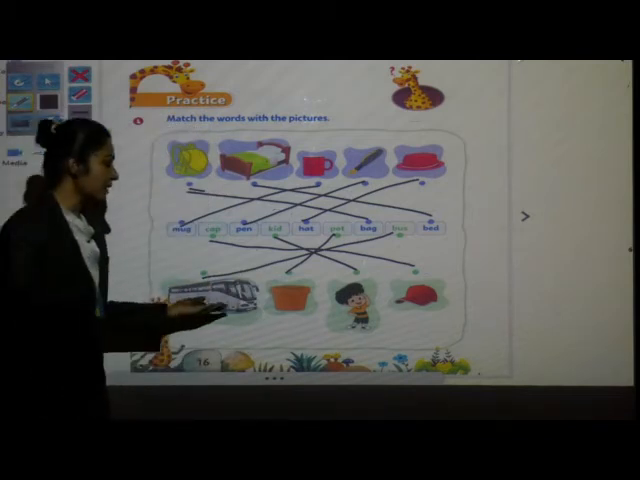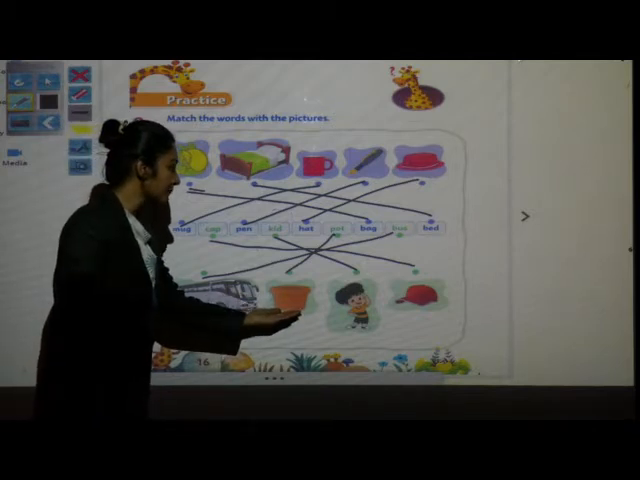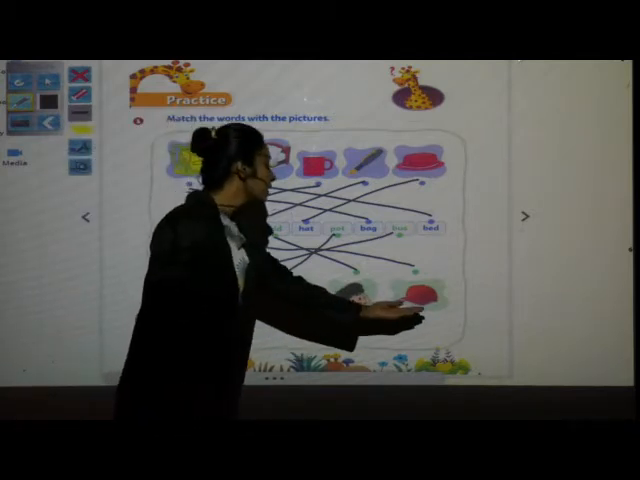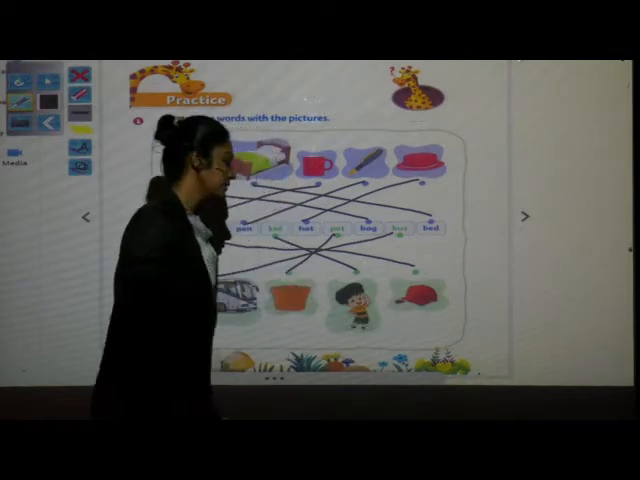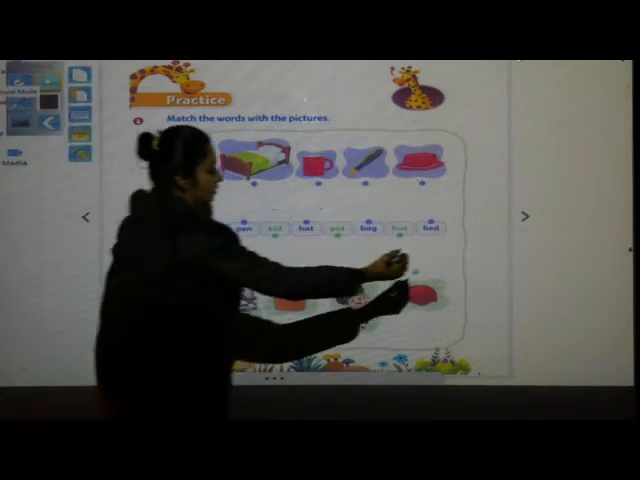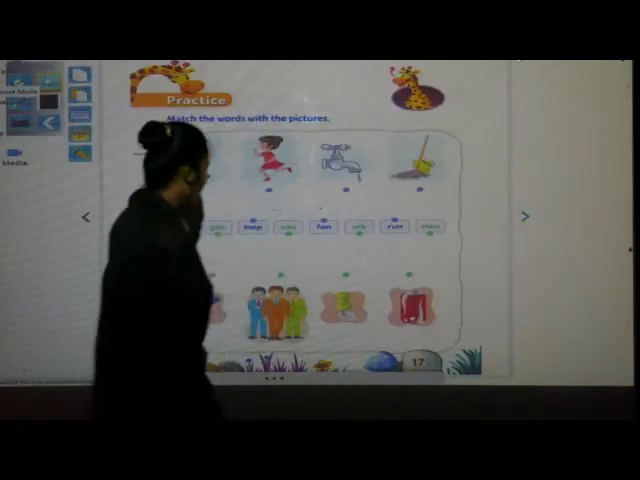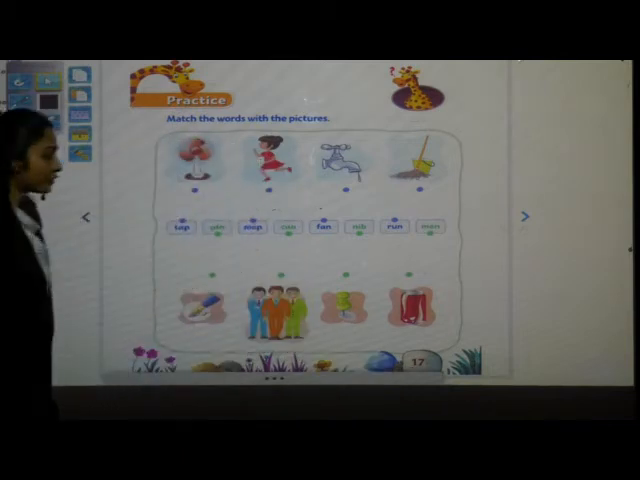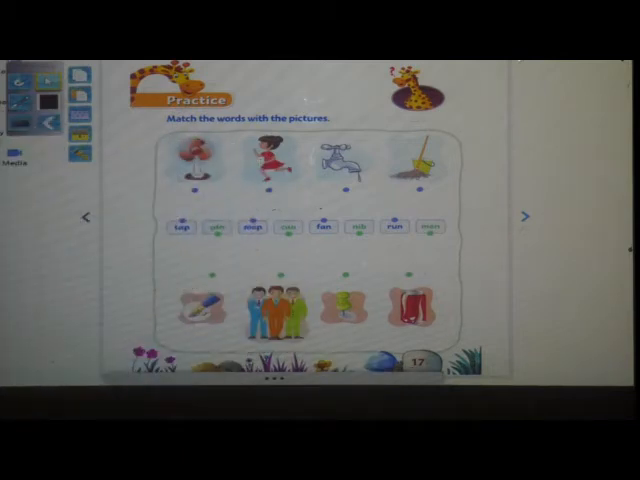Say B-U-S, bus. P-O-T, pot. K-I-D, kid. C-A-P, cap. Okay. Have you done this page? Okay. Now we'll go to next page. Now children, come to page number 17. Have you opened this page? I hope you have opened this page.